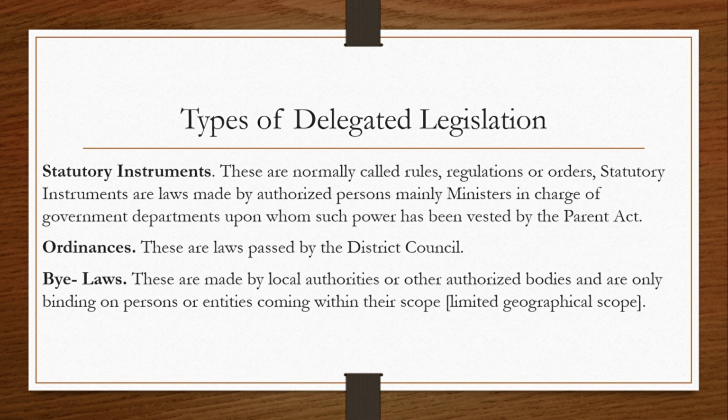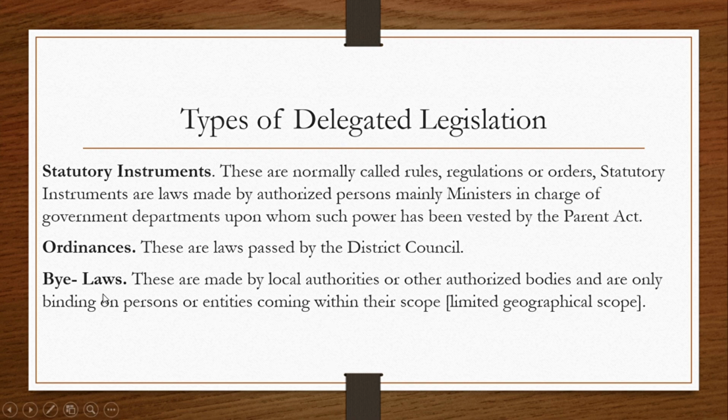Then the second one that we have is ordinances, and these are laws that are passed by the district council to address matters that are within their jurisdiction. And these laws apply only within that specific area. For example, KCCA can make laws to regulate waste management in Kampala. So those laws that they make only apply to Kampala, they do not go beyond. That is ordinances. So they are laws passed by the district council.